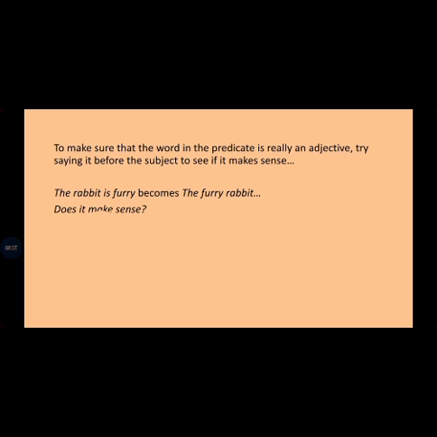Does it make sense? The furry rabbit. Does it still give us the same meaning? Of course it does. Yes, it does. Now let's try this other example.